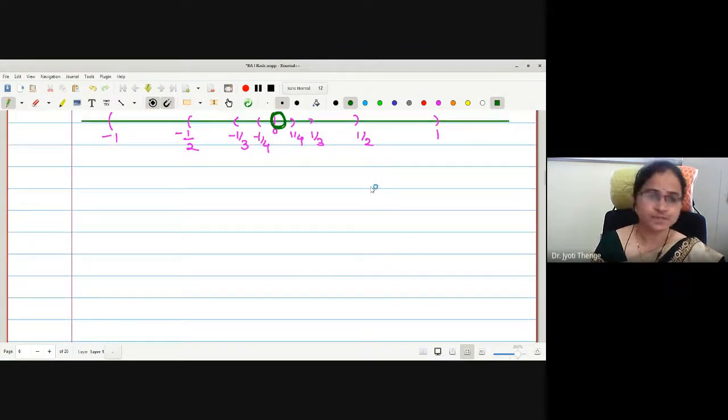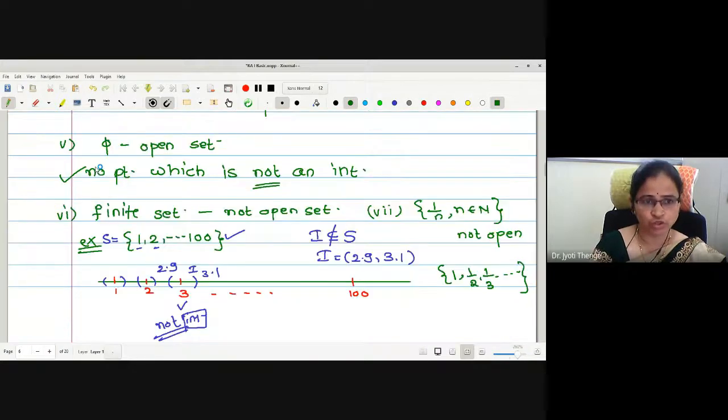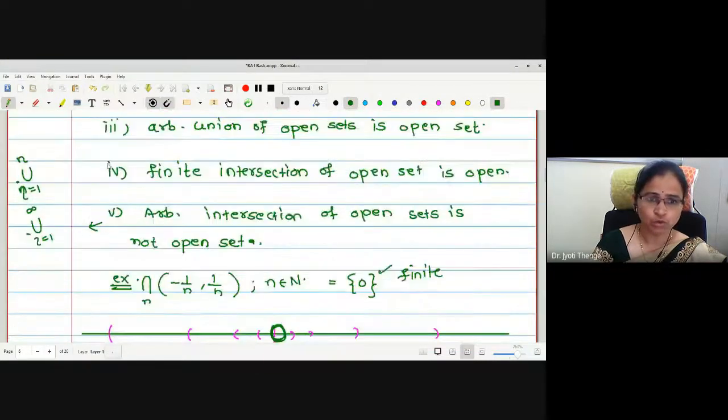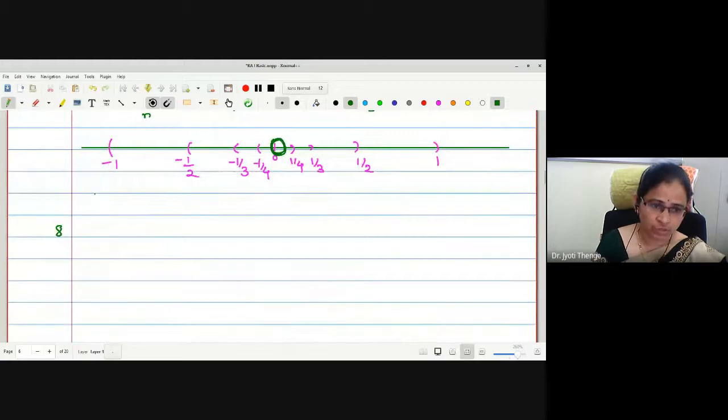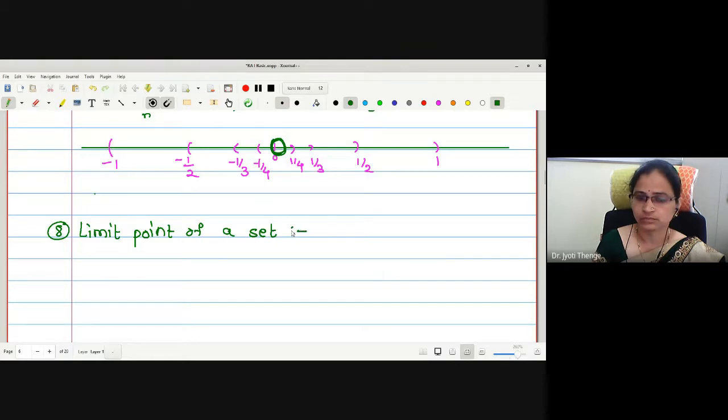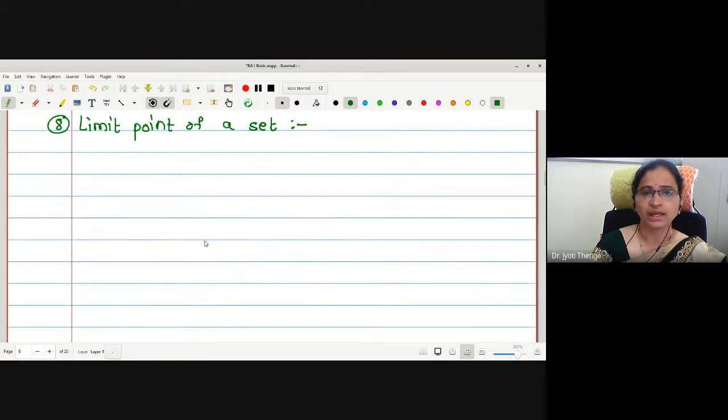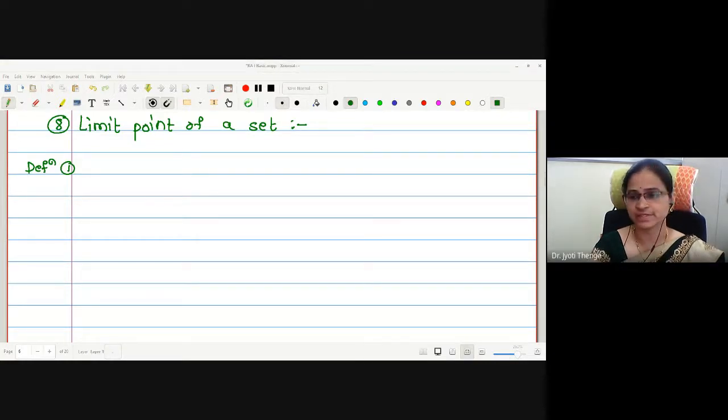Okay, let us proceed further to the next definition, of a limit point. In order to understand closure of a set, one should understand what the limit point of a set is. Can anyone tell me the definition of limit point of a set? There are two definitions actually. You can tell me any definition. Limit point of a set.